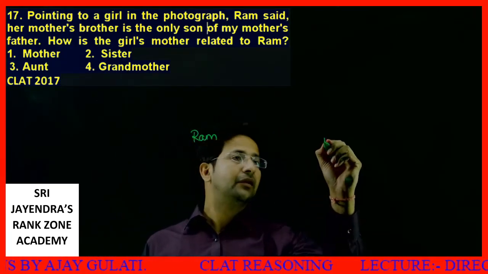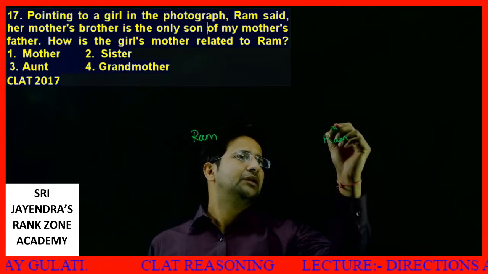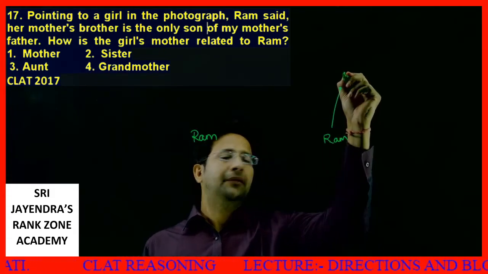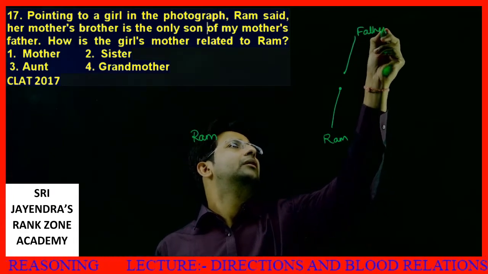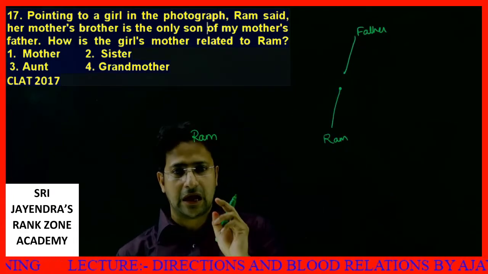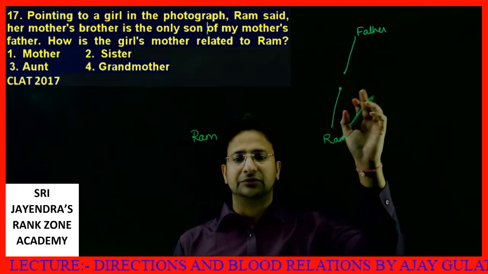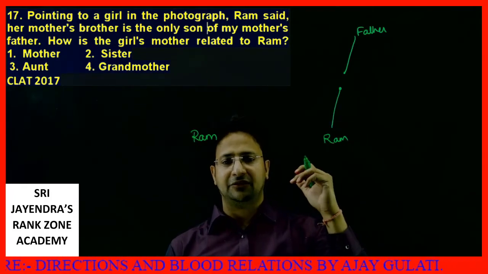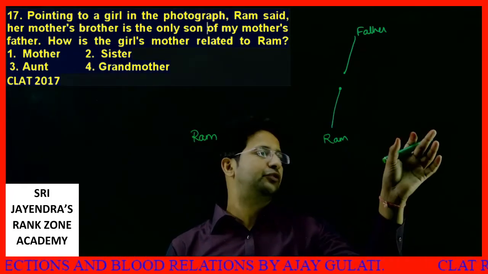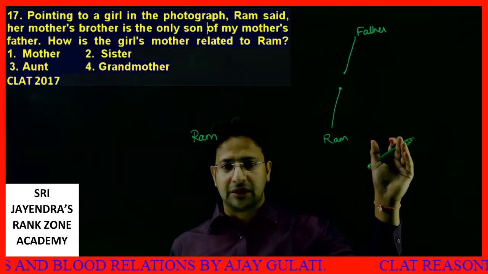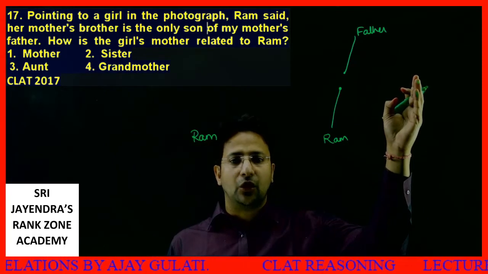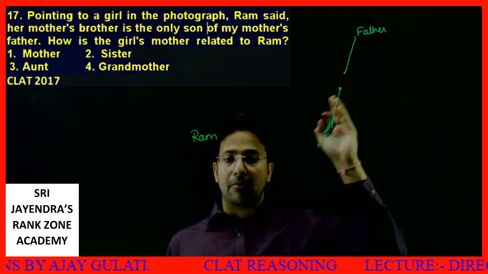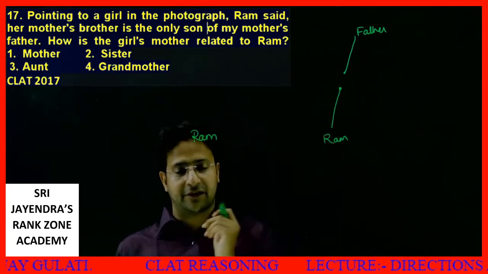Okay, I start from here. This is Ram. Ram's mother. Then his father. I repeat again. Ram said, pointing to a girl in the photograph, there is a girl. Her mother's brother is the only son of my mother's father.